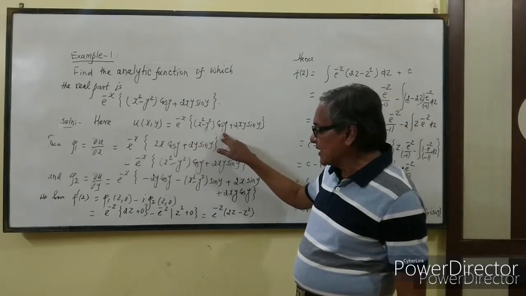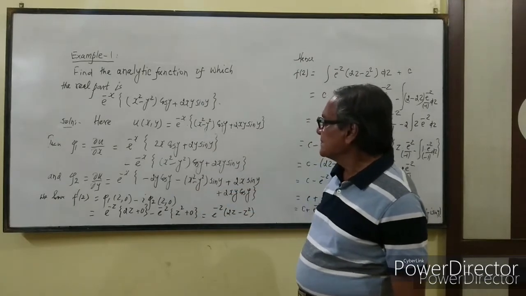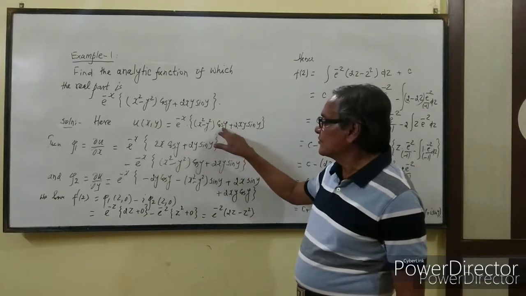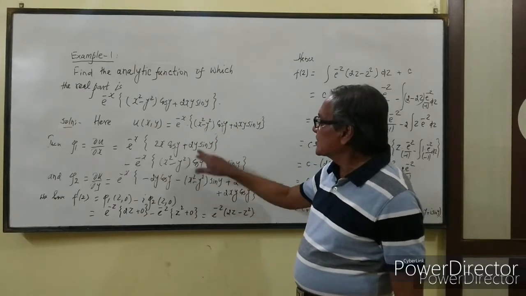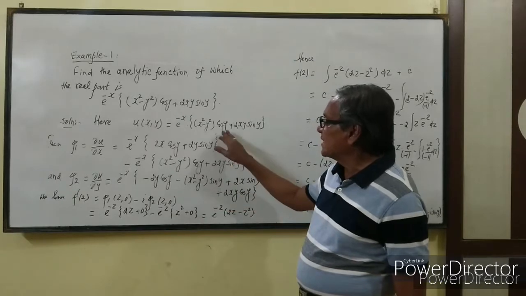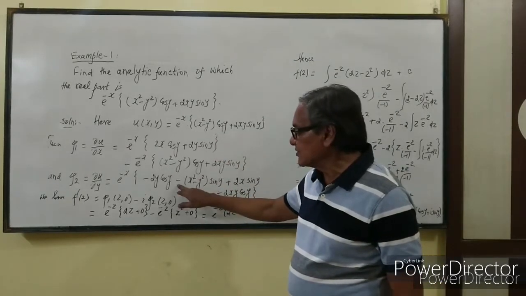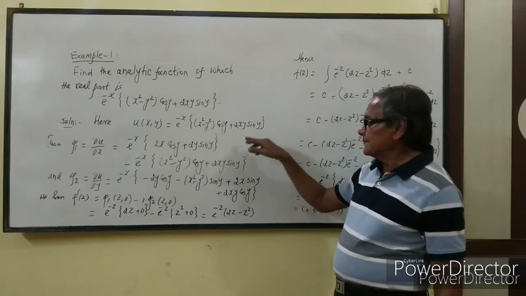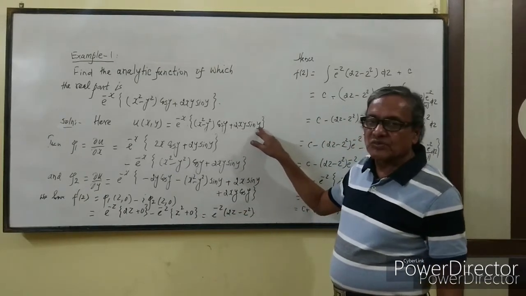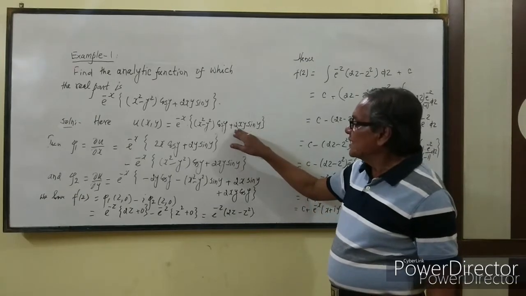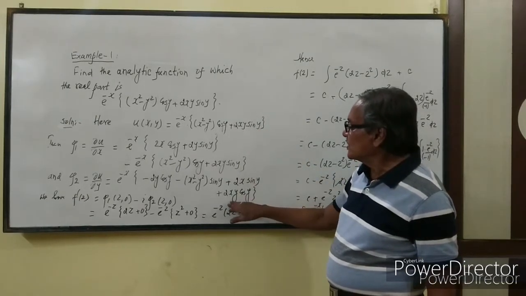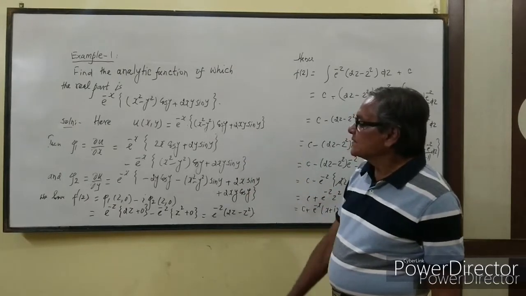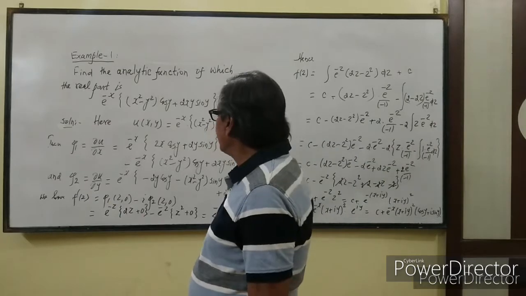So phi 2, which is equal to ∂u/∂y, will be equal to, now e^(-x) will be treated as constant, so it remains. The derivative of this with respect to y will be minus 2y cos y minus, this is also a product of two functions, so minus (x² - y²) into sin y, because the derivative of cos y is minus sin y, and here it will again be a product of two functions, so 2x sin y plus 2xy cos y, the derivative of sin y being cos y.